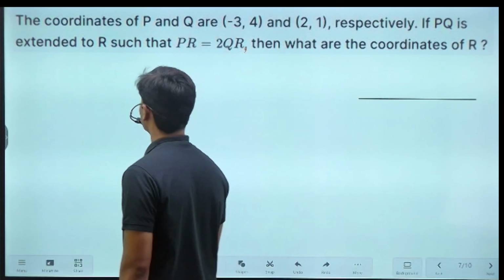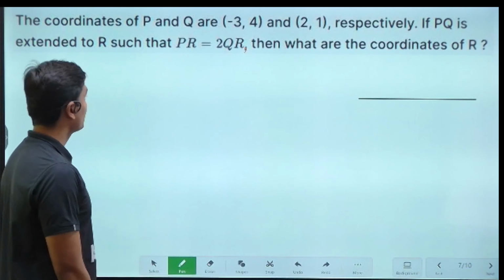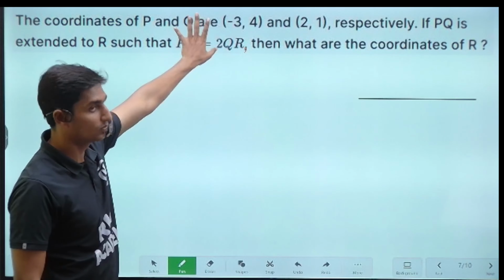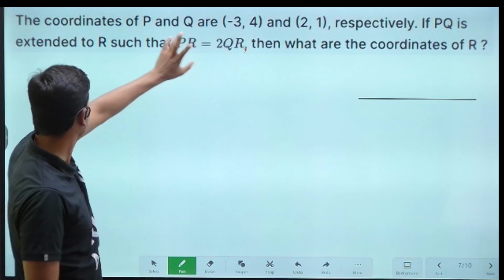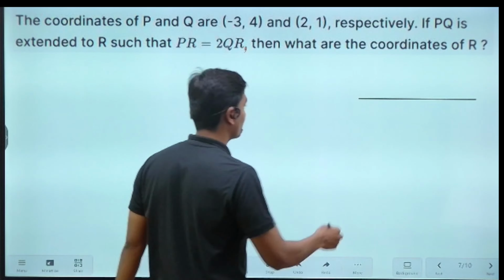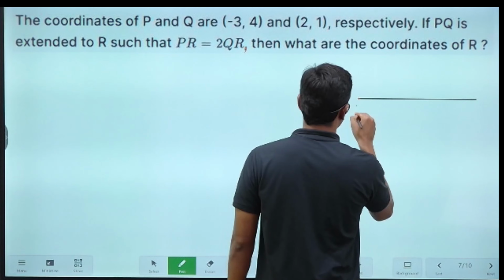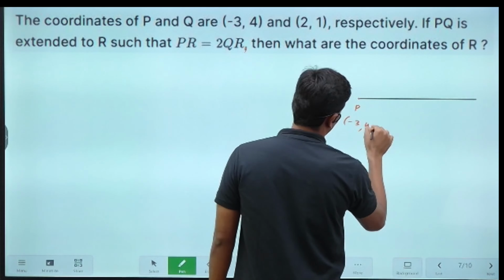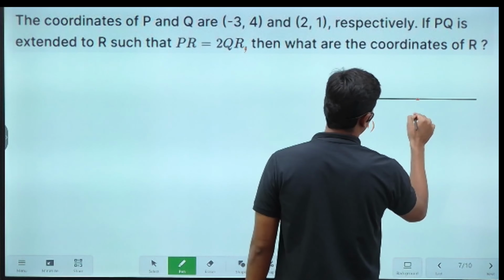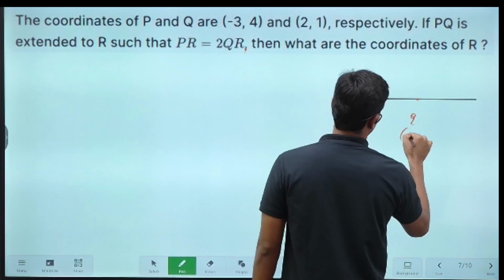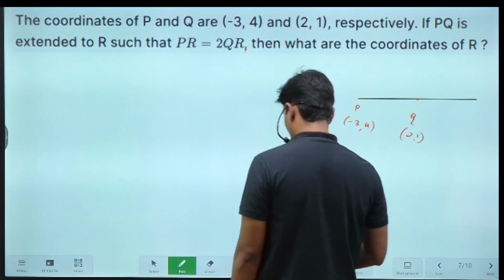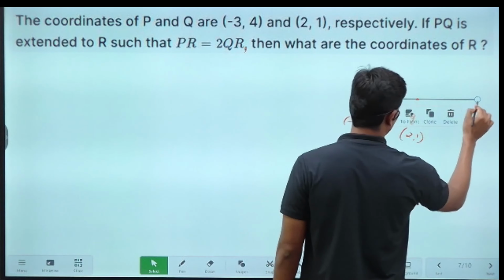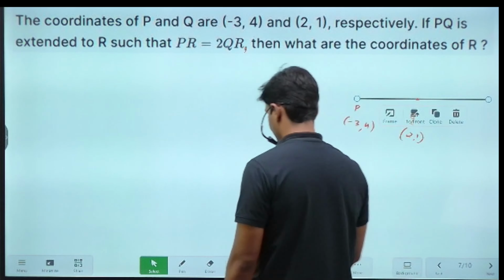See here, guys, in this question, what is it asking? He has first of all given us the coordinates of P and Q respectively. PQ is extended. I'll take this particular point to be P, with coordinates -3 and 4, and I'll take this point to be Q, 2 comma 1. Now the question comes, sir, why are you taking Q here? Why aren't you taking it at the end here?